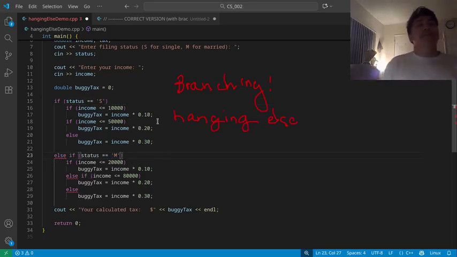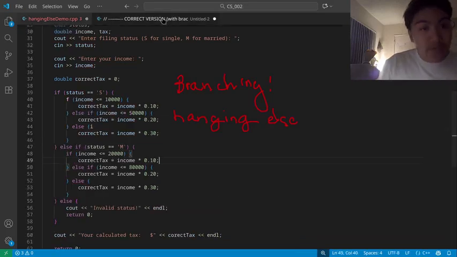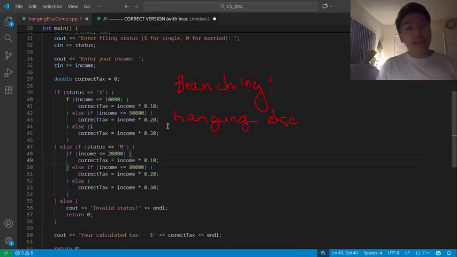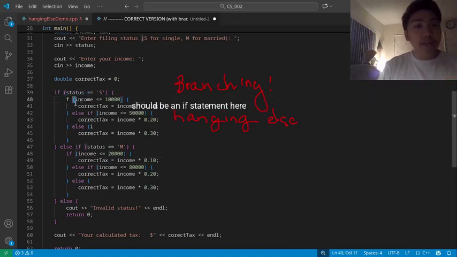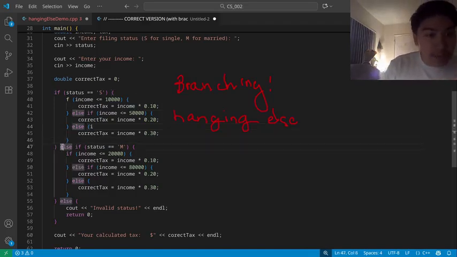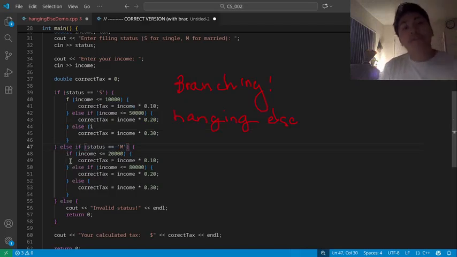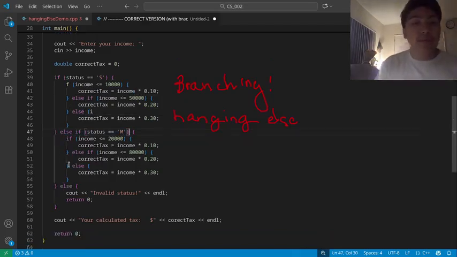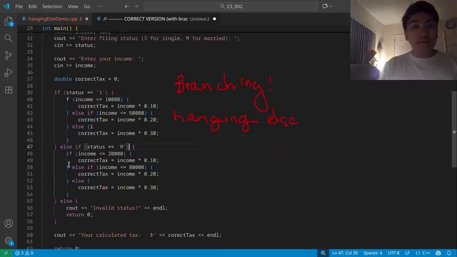And so how do we fix this? Well, the more correct version is to include curly brackets to indicate to our C++ compiler what and where we should be branching off to. So if I have a filing status if, then I want to break down into my nested if statements, calculating based on my income. And then with the brackets, now this else if statement is read and follows a sequence of nested if statements as well. Anyways, that's how you fix the hanging else problem.